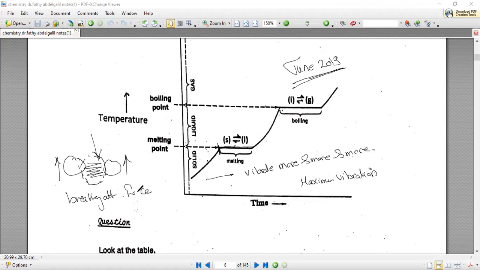So the energy given is consumed. That's why the temperature does not change at the melting and the boiling point. This is like when you get 1,000 Egyptian pounds, for instance, and on the same day you have to spend this amount on anything, playing, eating, or anything.